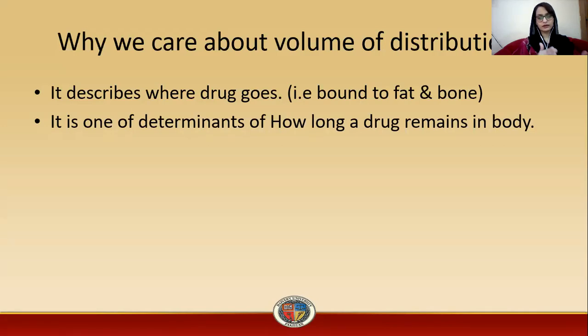So it depends on that. Then comes a formula: K, that is the elimination rate constant, is equal to clearance over volume of distribution, and T half-life, that is the half-life of the drug, is equal to 0.693 divided by K elimination, or elimination rate constant.